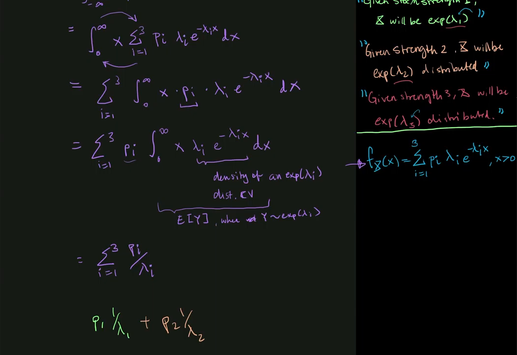So it's conditioned on different strengths; the storm will result in different damages. And in the third case, with strength 3, we expect the loss to be 1 over lambda 3, because depending on the different strengths, the loss will be exponentially distributed with different parameters.